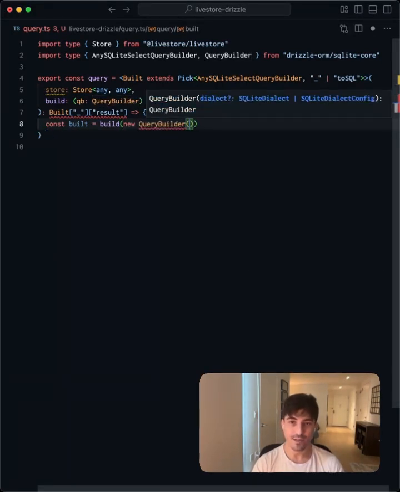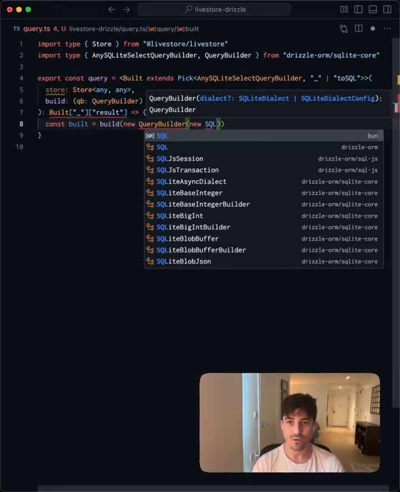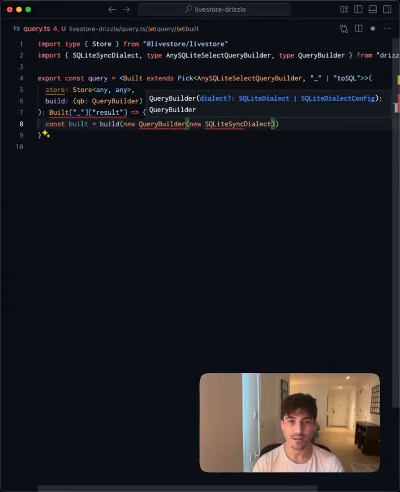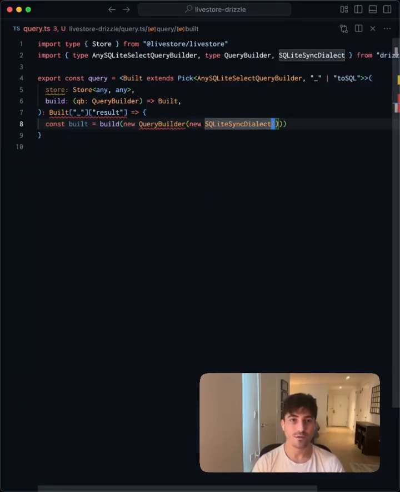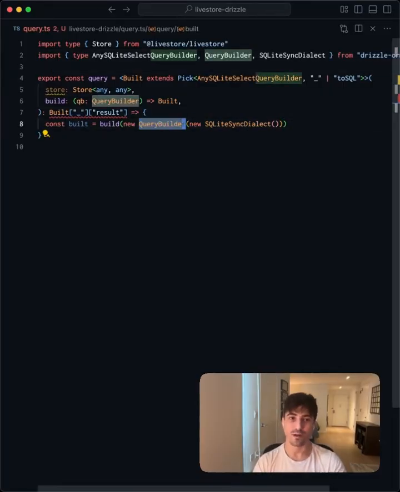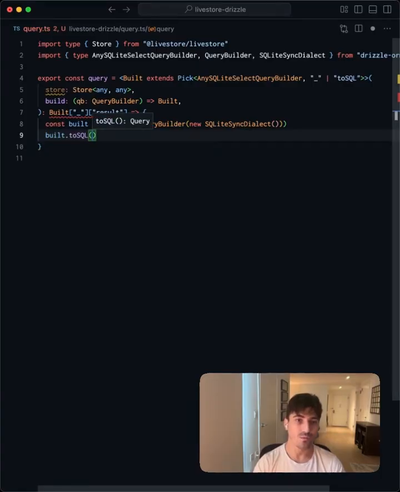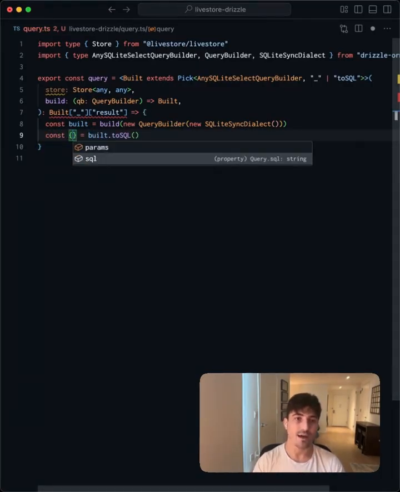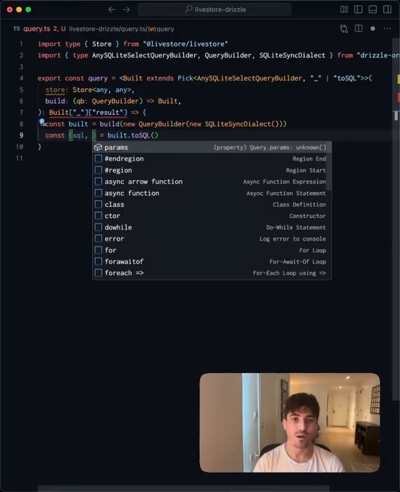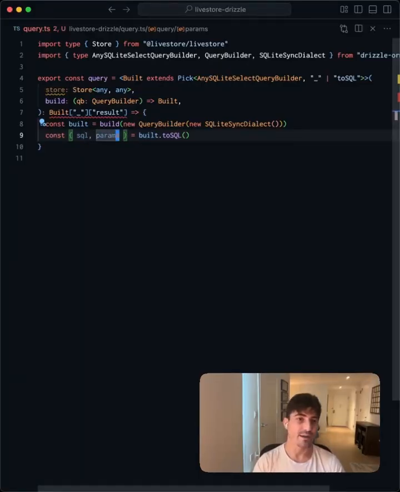We're going to pass in a new SQLite sync dialect. And we're also going to get rid of this type right here, since we're actually using the constructor at runtime. Once we have the query, let's call the toSQL method, from which we'll be able to extract the actual SQL string, as well as the parameters that we're going to bind to the SQL string when we execute it.